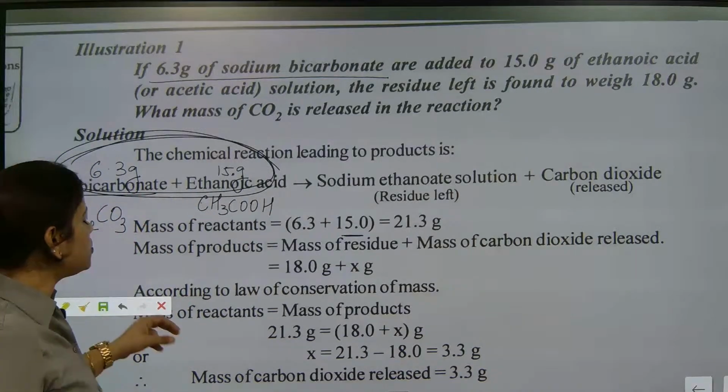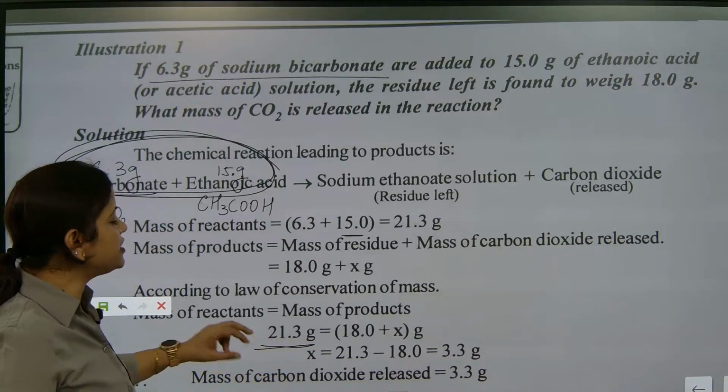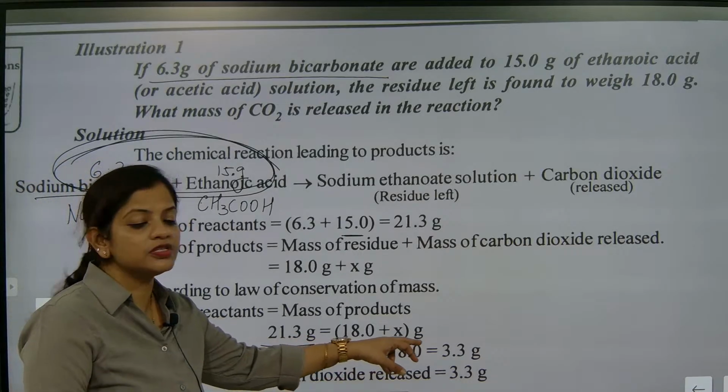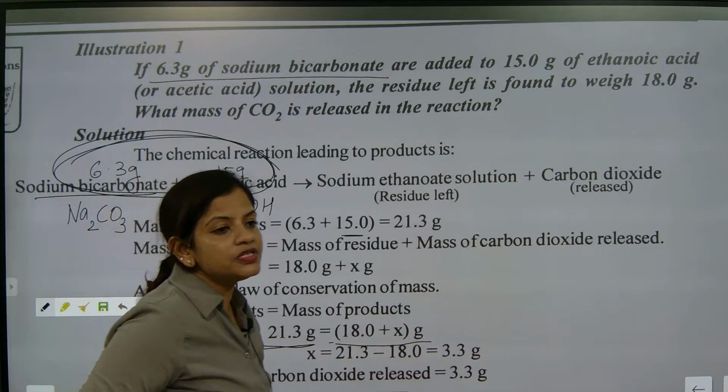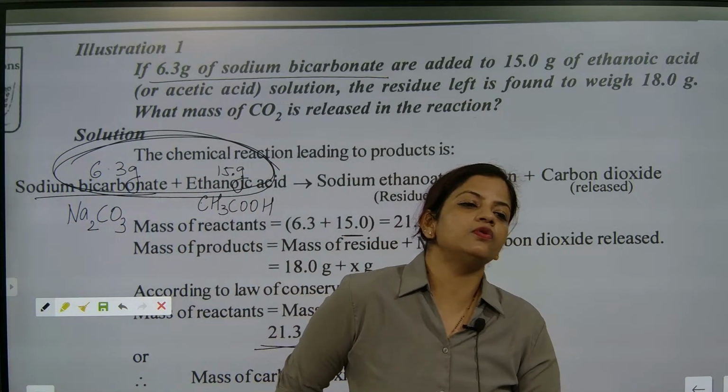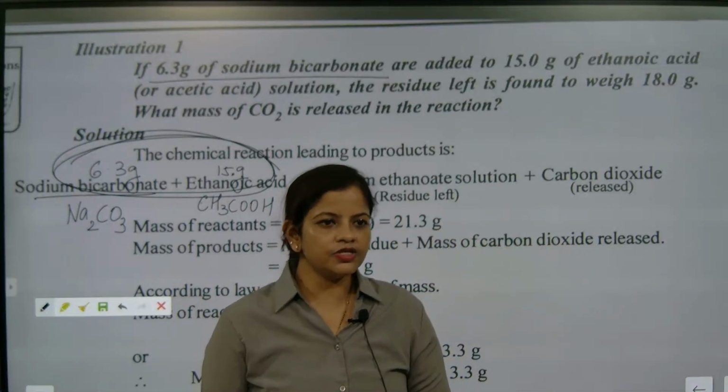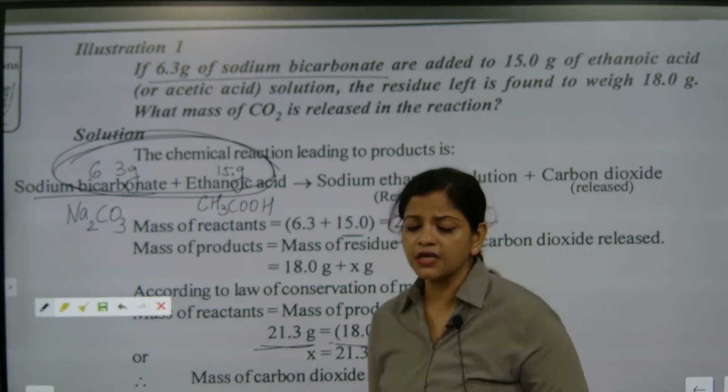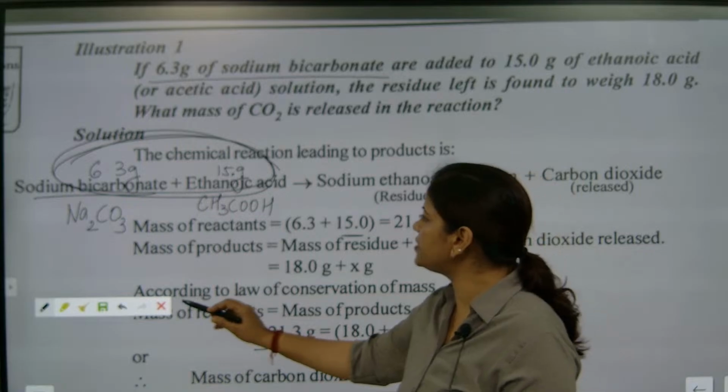This is the reactant side, and we know by the law of conservation of mass that the mass of the reactant will be equal to the mass of the product. Understood?